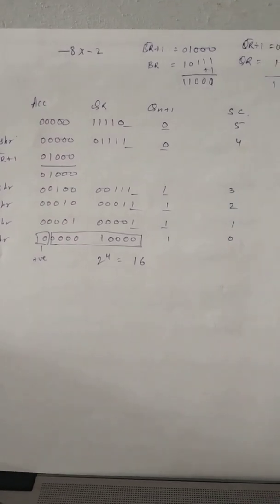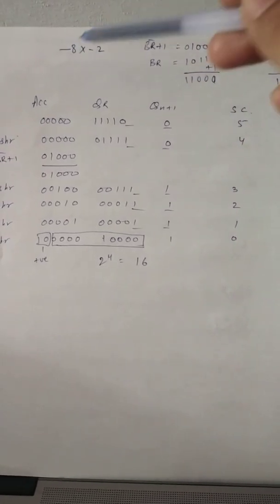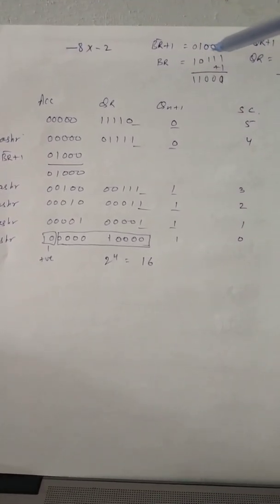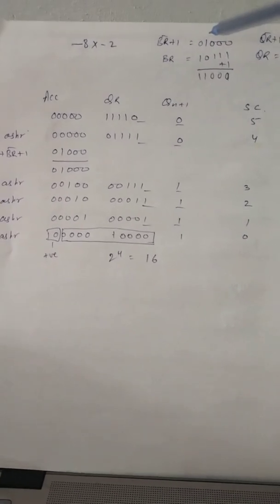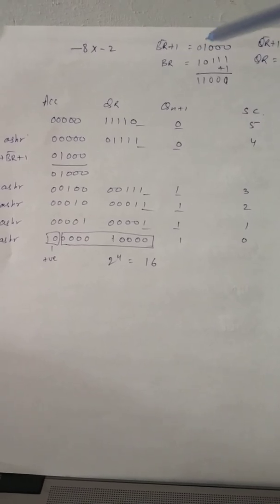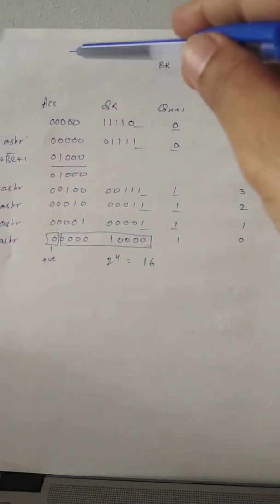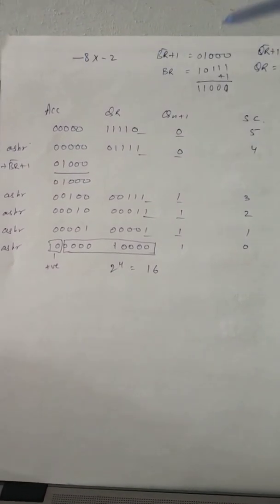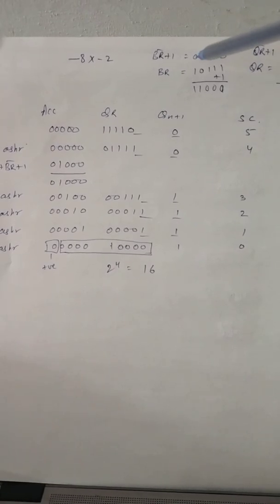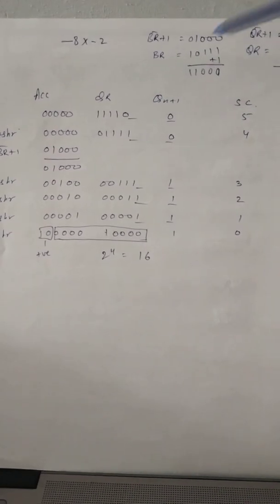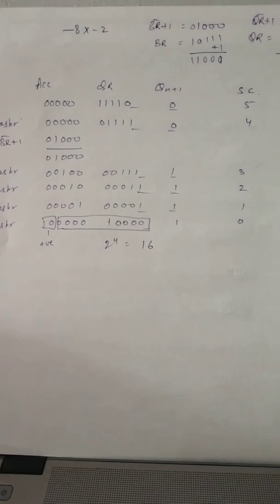So it is given, and I told you in the previous lecture that if the multiplicand is negative, and whatever you have calculated has 1 at the leftmost bit, MSB, in that case you have to insert 0. Your MSB cannot be 1 in case of a negative multiplicand. Just make note of it, right? So insert 0 to it. Next, get BR. So just 1's complement plus 1, 2's complement. So this will be BR.